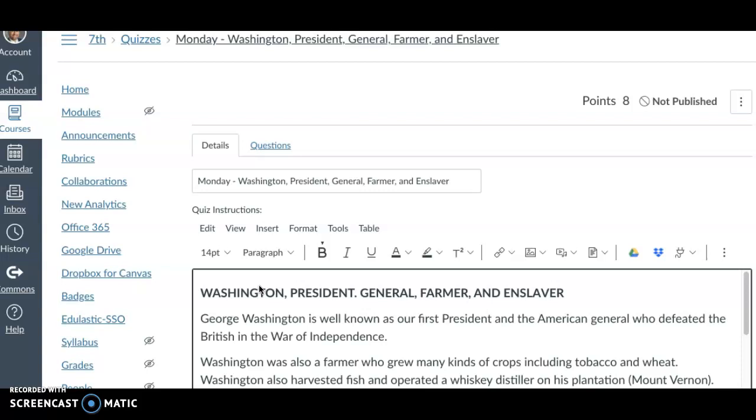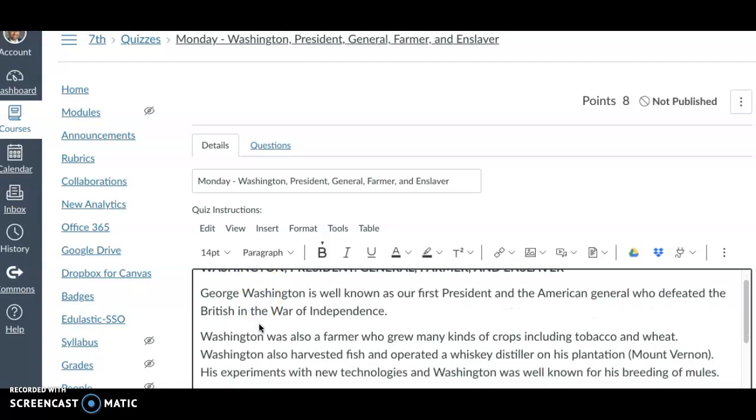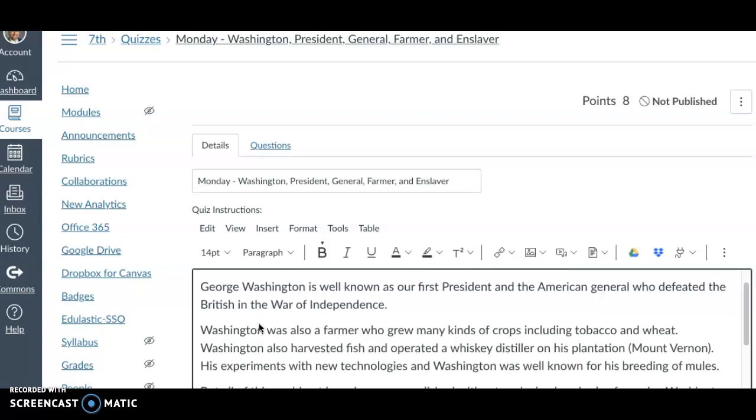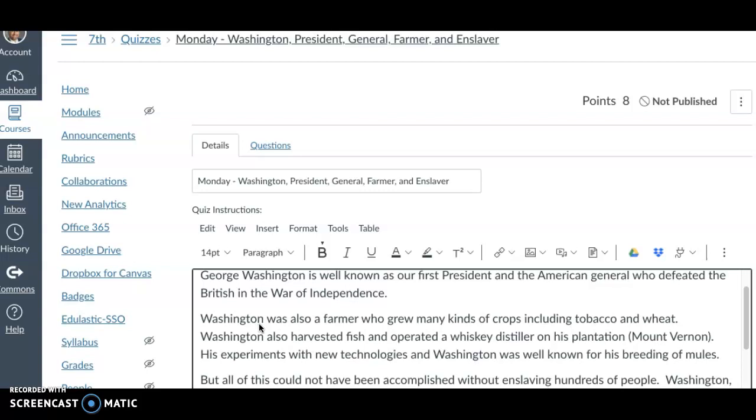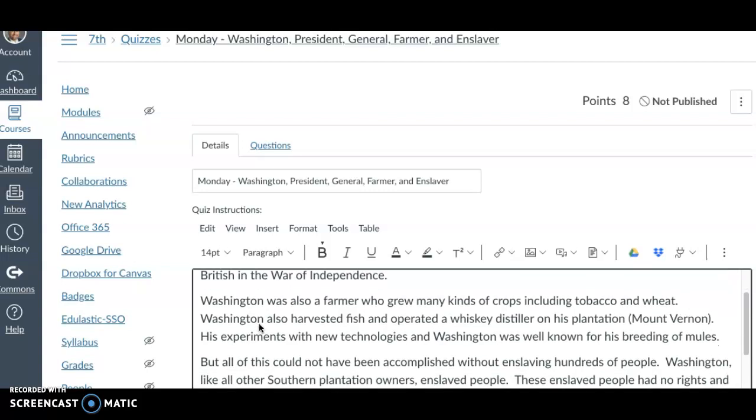George Washington is well known as our first president and the American general who defeated the British in the War of Independence. Nearly every American knows this. But Washington was also a farmer who grew many kinds of crops, including tobacco and wheat. Washington also harvested fish and operated a whiskey distillery on his plantation known as Mount Vernon. He experimented with new technology, and Washington was well known for his breeding of mules.